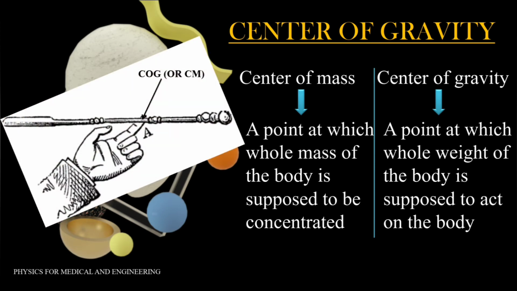In a uniform gravitational field, the center of gravity is identical to the center of mass, and as I said earlier, equilibrium means a balanced state. So, at this point, the body is balanced. So, this is the center of gravity or center of mass of the body. Actually, this is the center of mass of the body, and when a uniform gravitational field acts on the body, then that center of mass becomes the center of gravity.